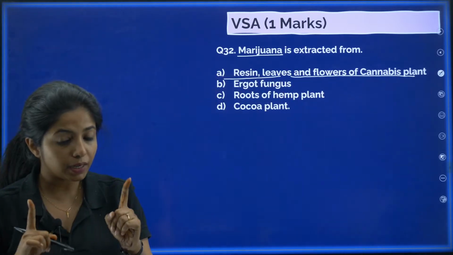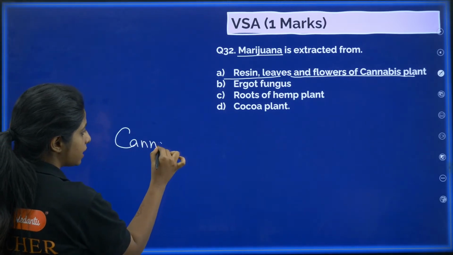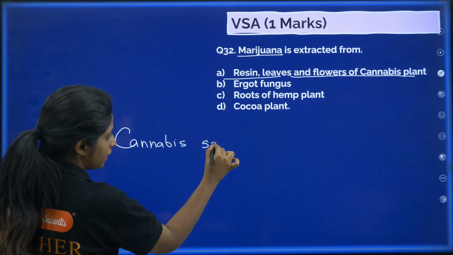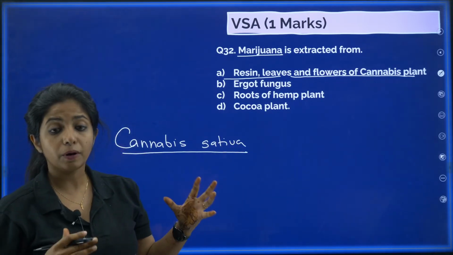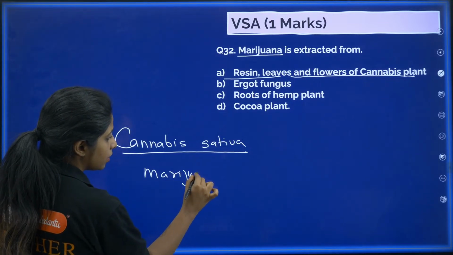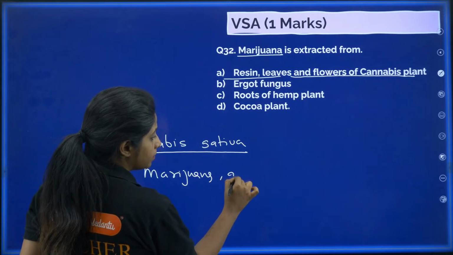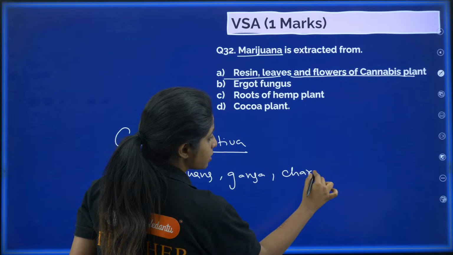So, there is one plant. Remember this very clearly. The name of this plant is Cannabis sativa. And different parts of this plant are being used for the production of different drugs. It's not just marijuana. It can be ganja, it can be charas.